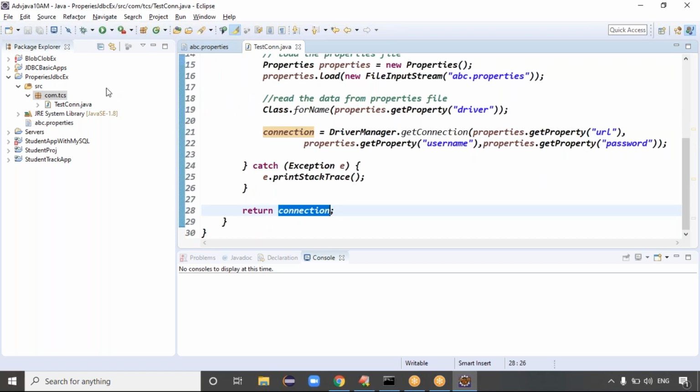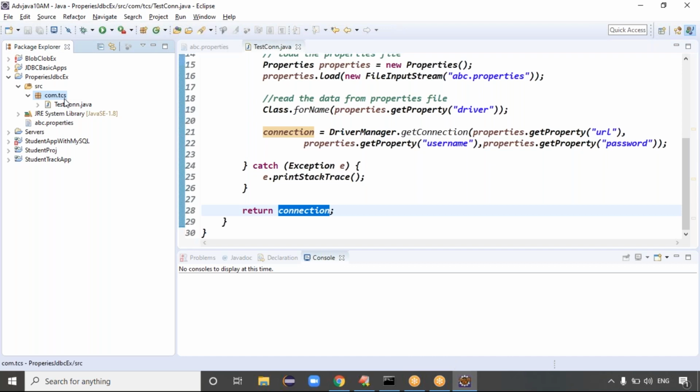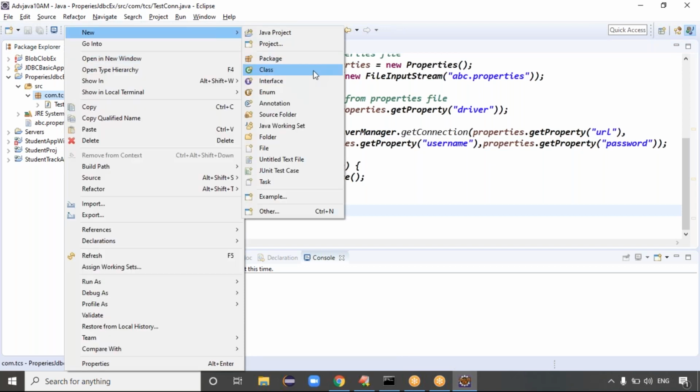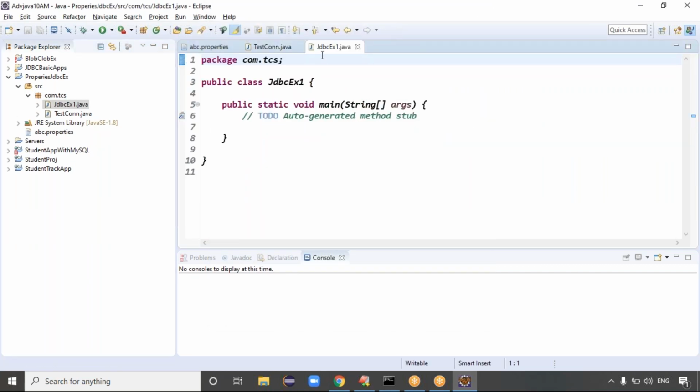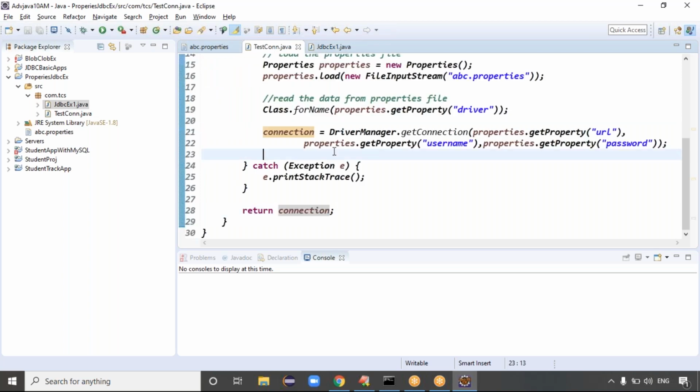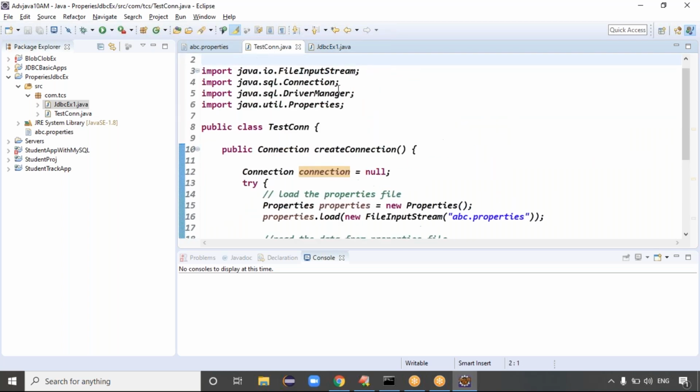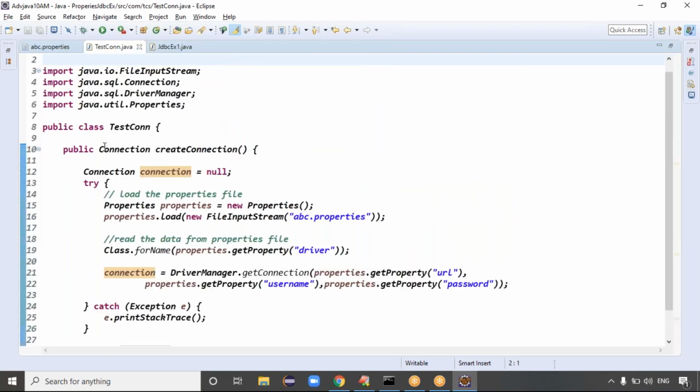After that, you can see, guys, let me create JDBC example 1. Write the class file here, JDBC example 1. Click on the main method, click on finish. Here I want to get the connection, but from which file? The common file, where the create connection method is there. Can I make this method a static method so that I can call it using the class name directly?